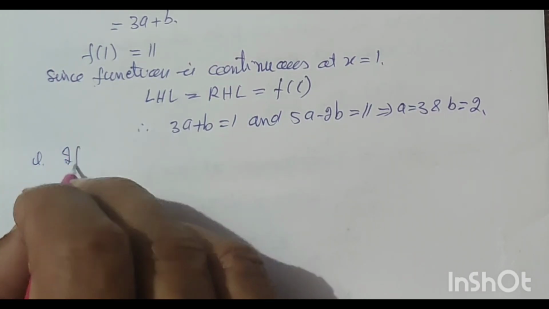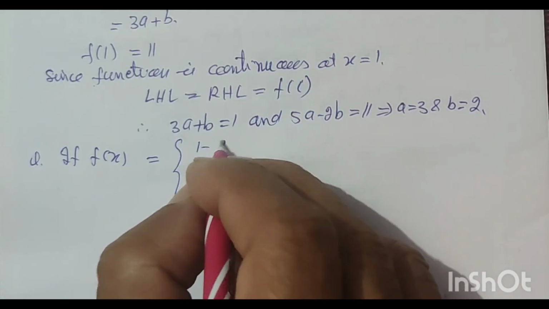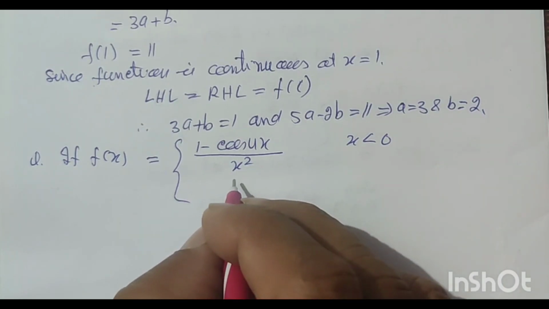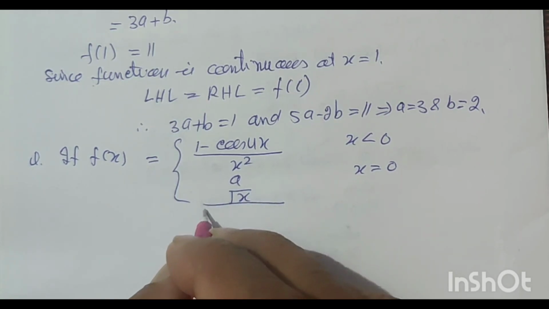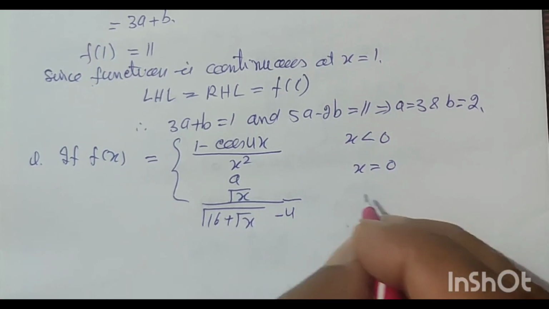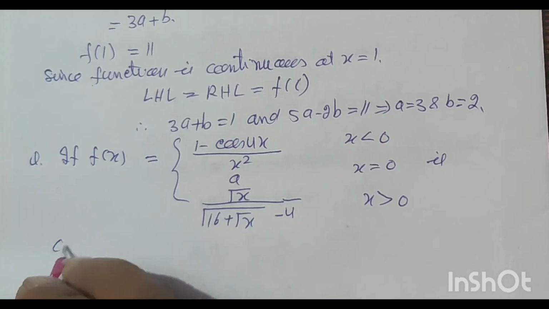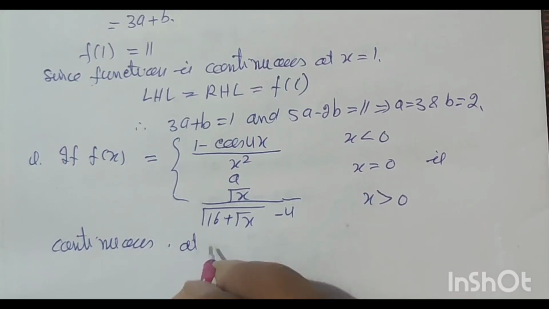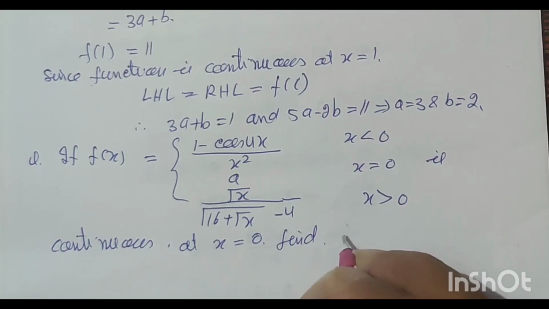Question: if f(x) is equal to (1 minus cos 4x) upon x square, x less than 0, and this is a when x is equal to 0, and root x upon (root 16 plus root x minus 4) when x more than 0, is continuous at x equal to 0. Find a.